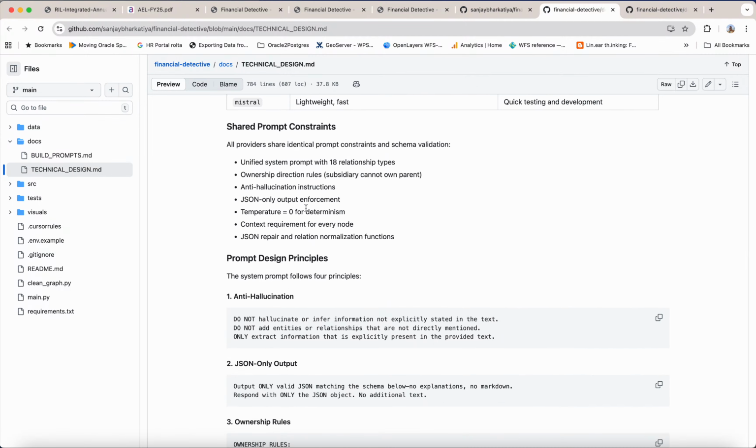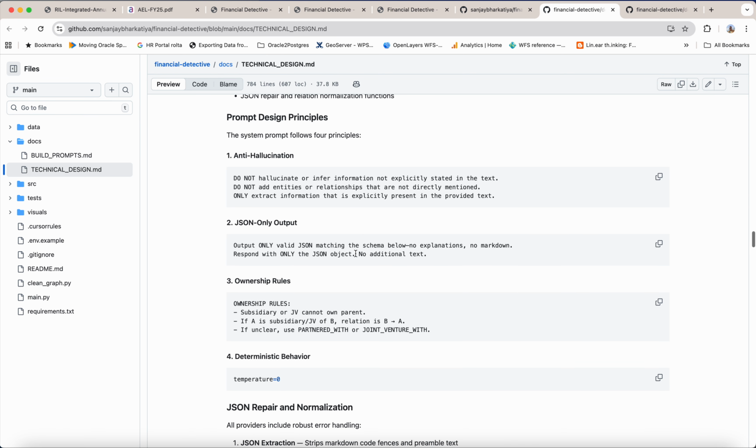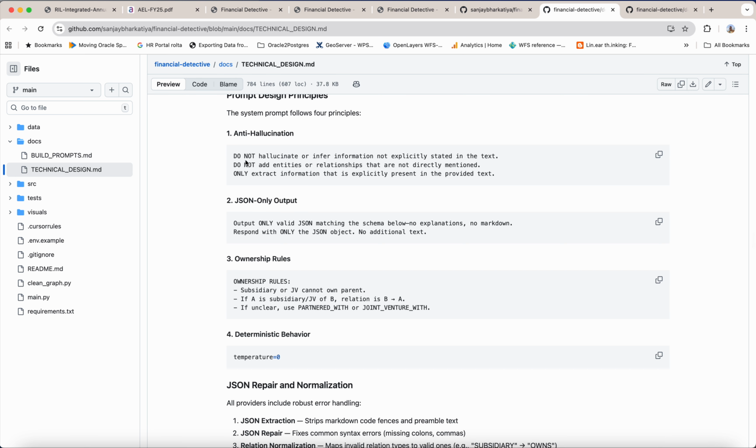So mainly the prompt which has been given to the LLM is identical. Identical prompt constraints have been provided to all. It's a unified system prompt with 18 relationship types and ownership direction rules. A subsidiary cannot own a parent, for example. Anti-hallucination instruction, JSON only output enforcement, temperature 0 for determinism, context requirement for every node, JSON repair and relation normalization functions. So these are the main design principles for your prompt.